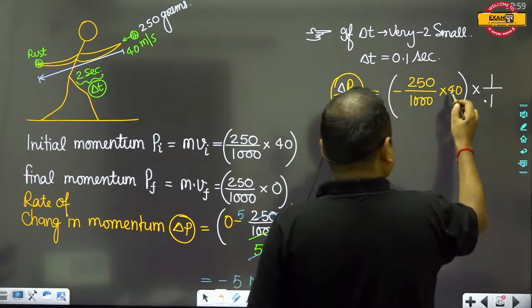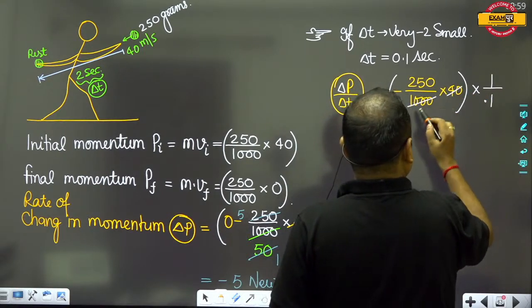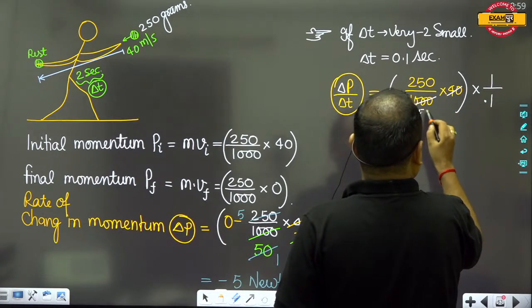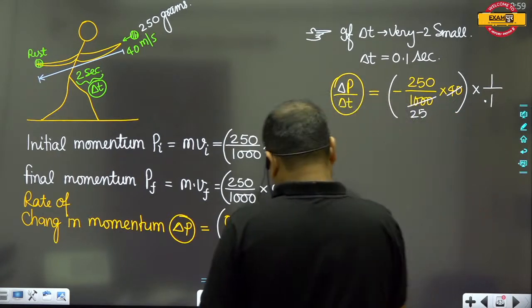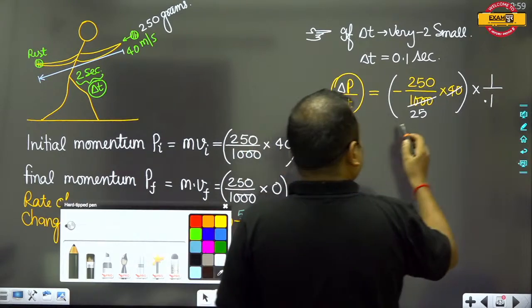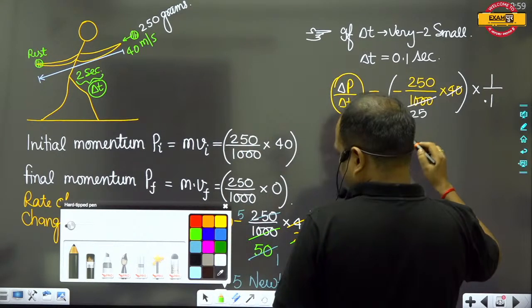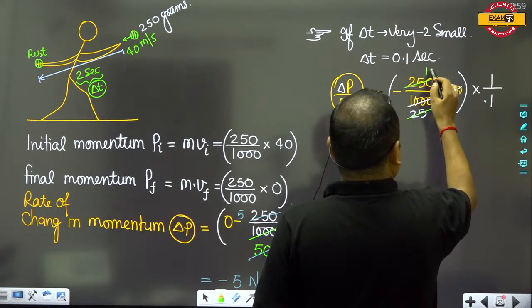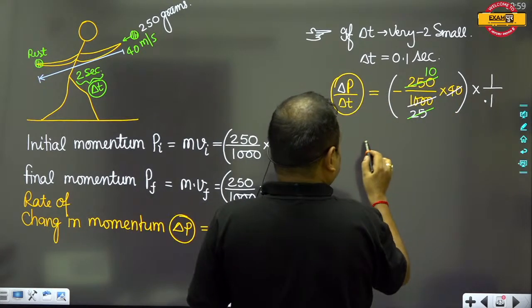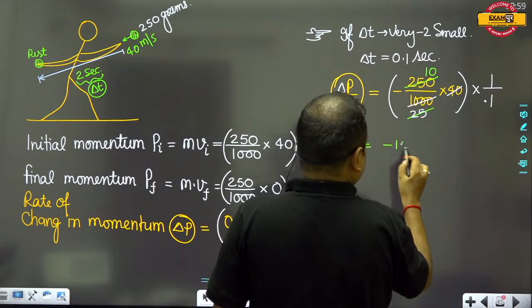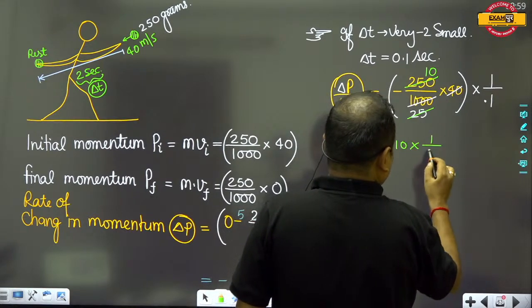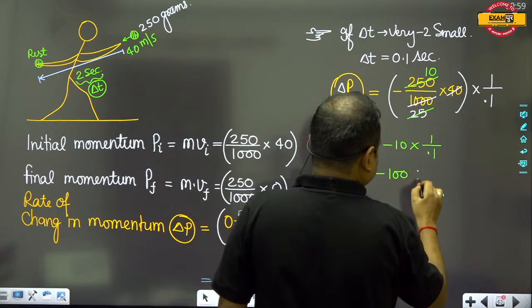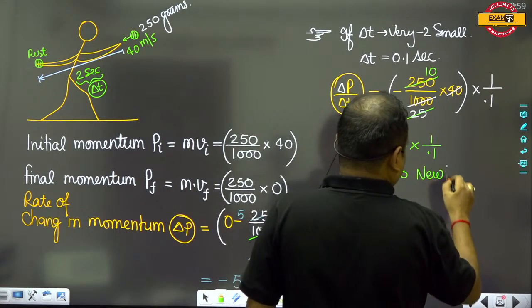Then obviously we can easily calculate that this 25 divides this by 10 times, then minus 10 multiplied by 1 upon 0.1, it means this is equal to minus 100. Then obviously you can see that this is 100 Newton.